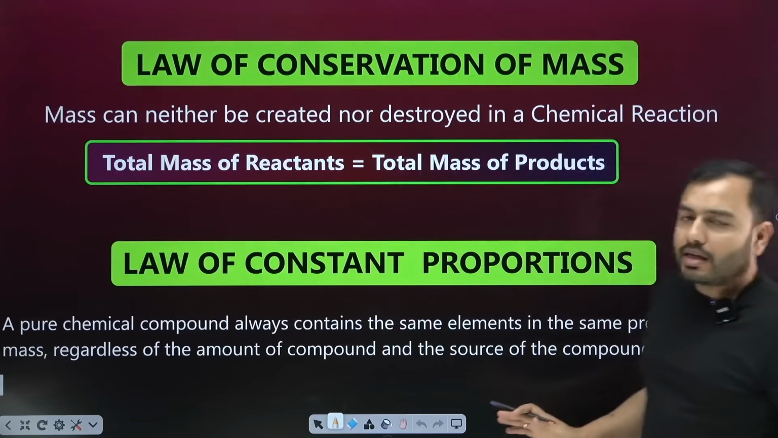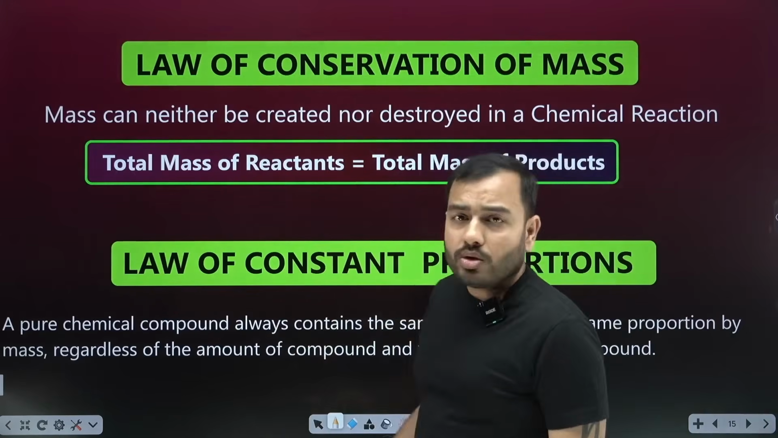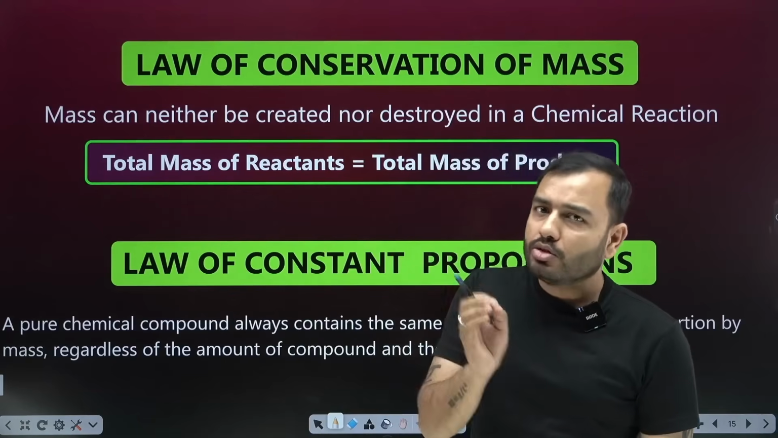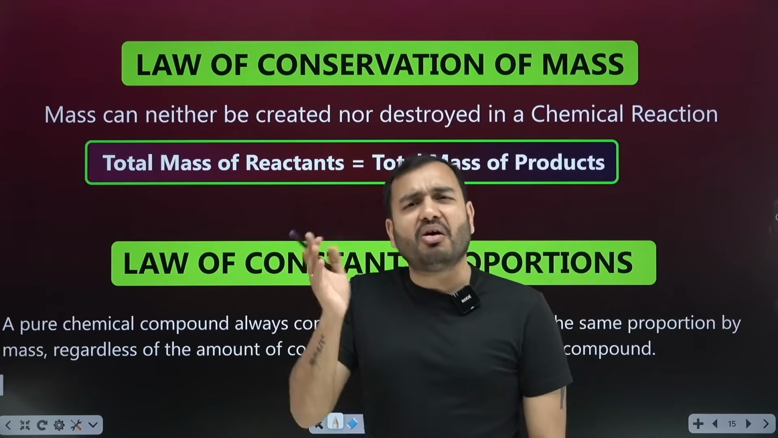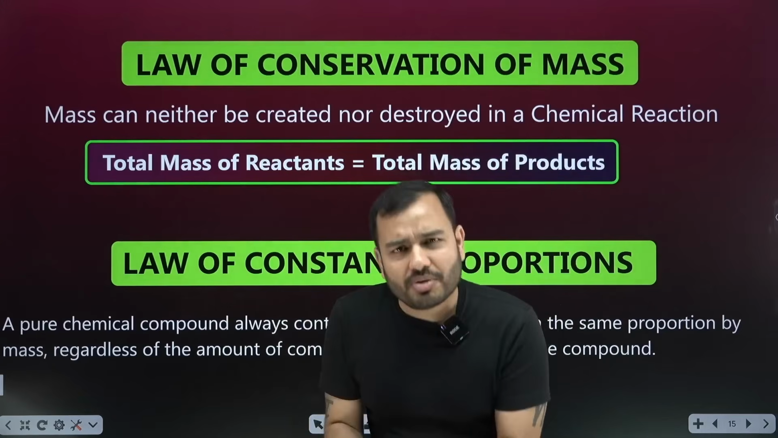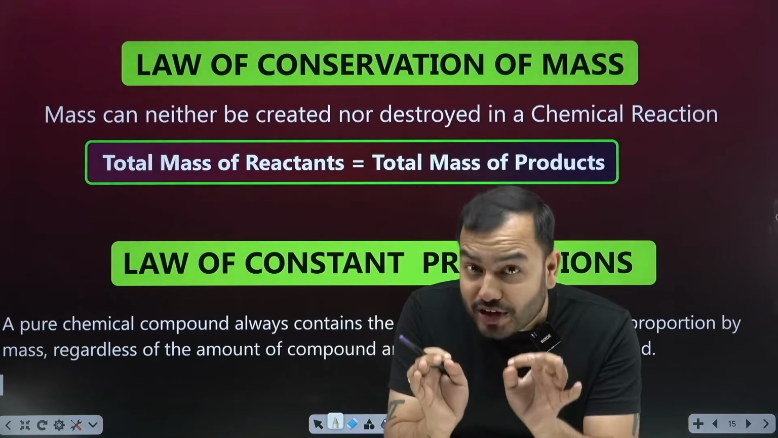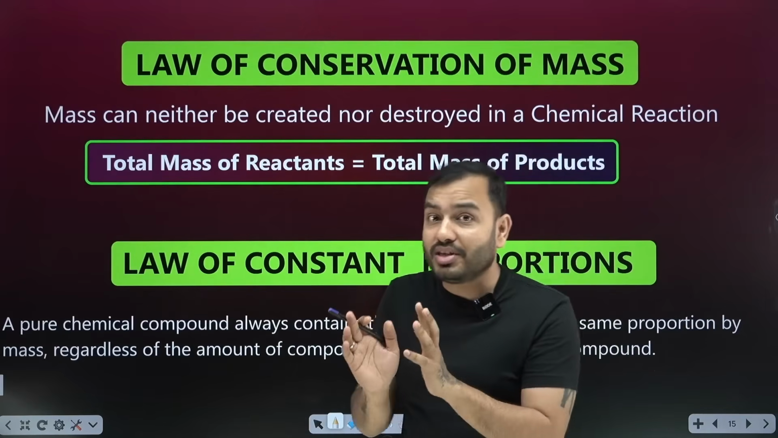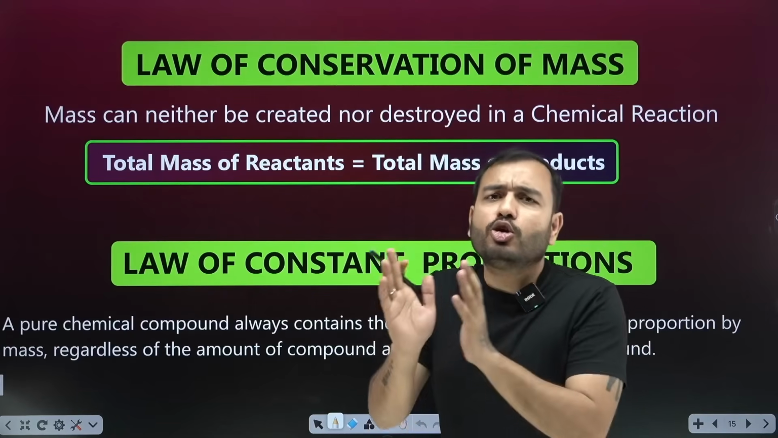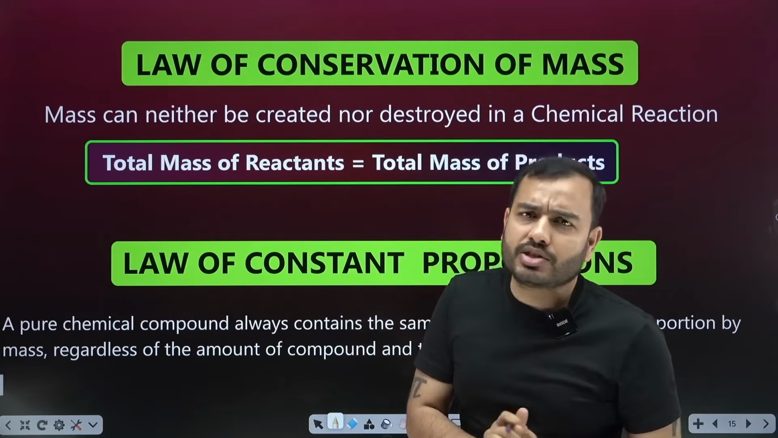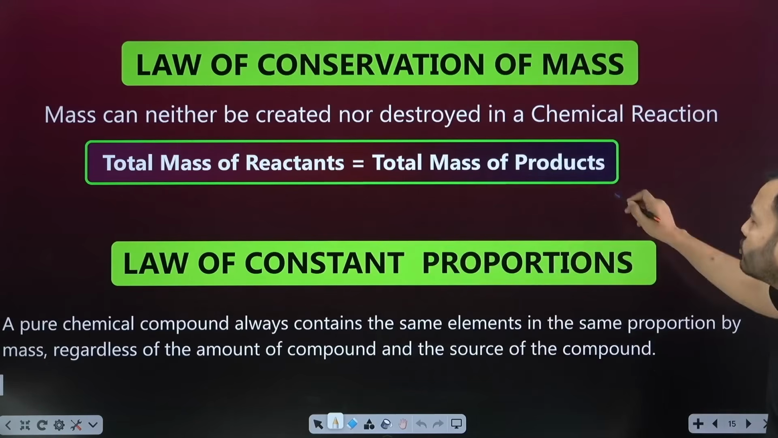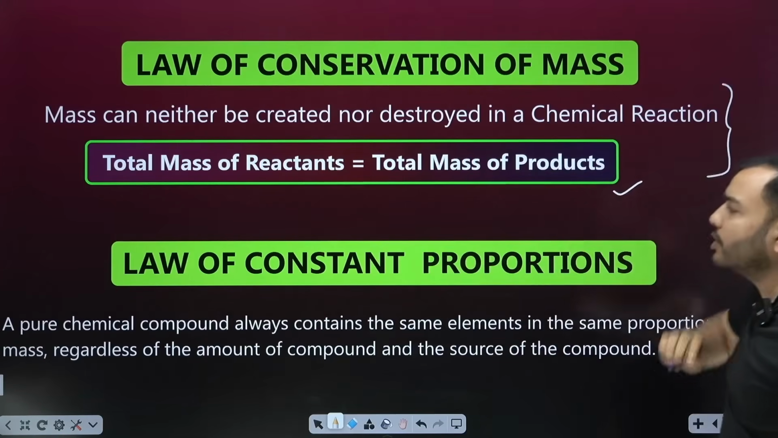So, bhai, you have done the numericals. Look at both laws well once. Who knows, they might be asked in the exam. So, laws of chemical combination. There are two laws first. Very simple. Law of conservation of mass. Mass can neither be created nor destroyed in a chemical reaction. Total mass of reactants is equal to total mass of products. Come on, bhai, remember this.